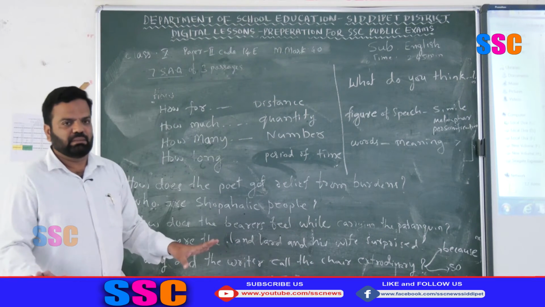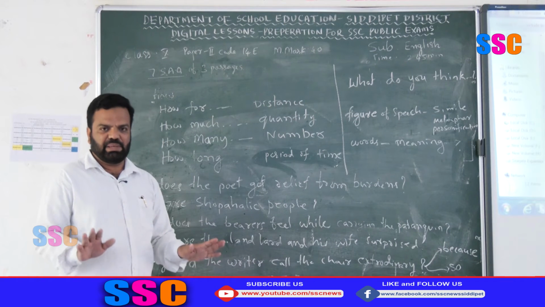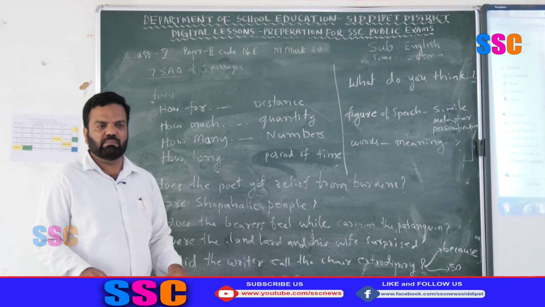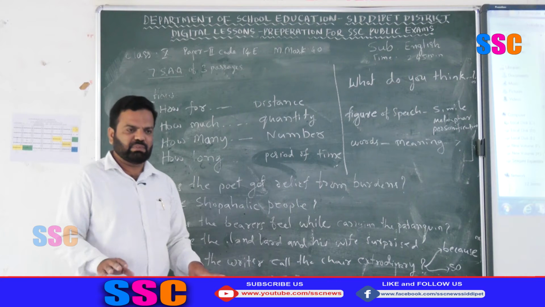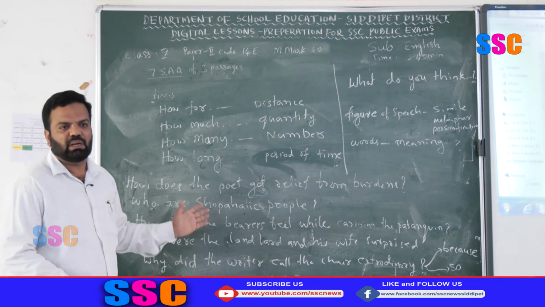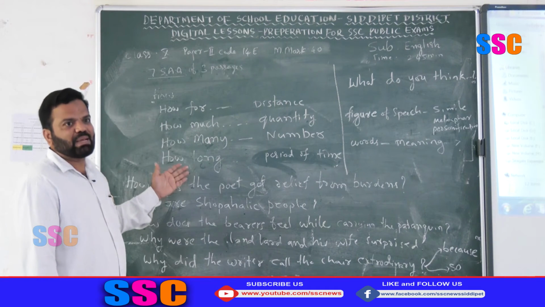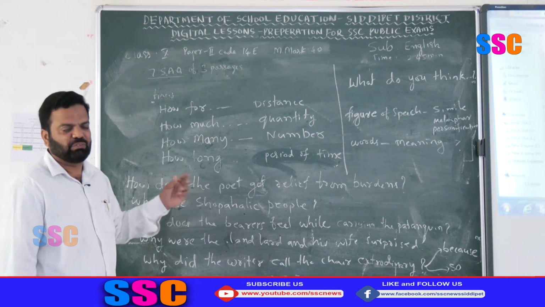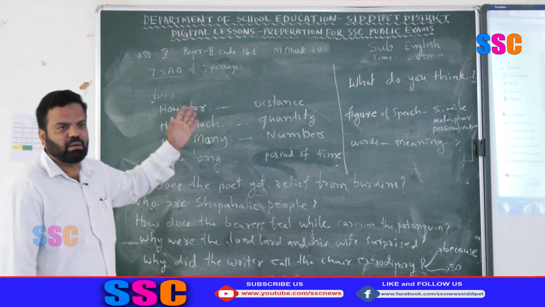You have to be aware that these two passages and one poem are unseen passages to you. You have not read them at all. You are reading them for the first time. So read thoroughly 3 or 4 times. Then go for the questions, multiple choice questions, then short answer questions. If you have a doubt, go through the passage once again while answering the questions. In that way, you can get these 15 marks from Section A, reading comprehension.